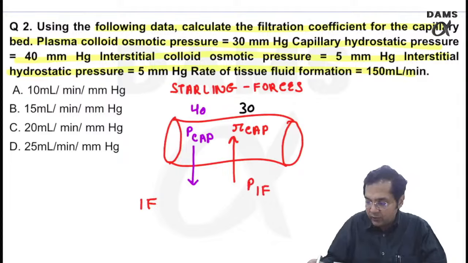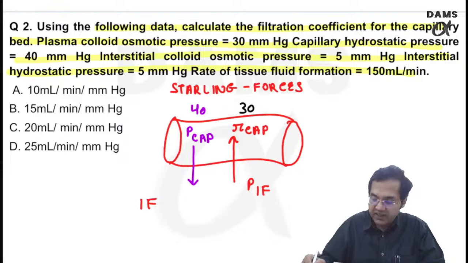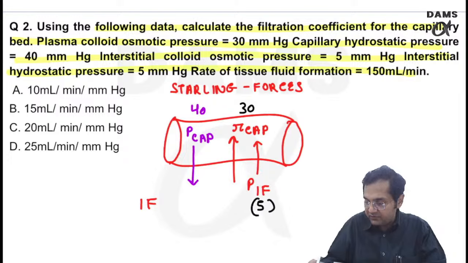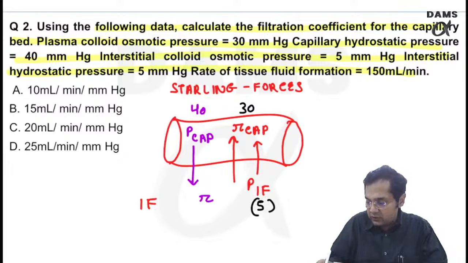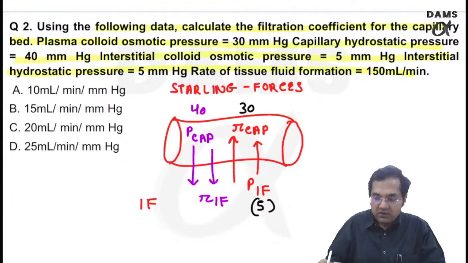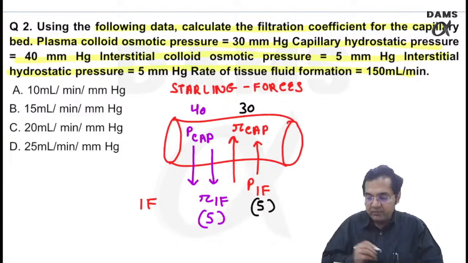Interstitial hydrostatic pressure is 5. It is trying to push back the fluid back into capillaries. So this is 5. This is 30 and 40. And finally the last one is interstitial colloid oncotic pressure, which is trying to pull the fluid out with a pressure of 5. Now can you solve this for me?